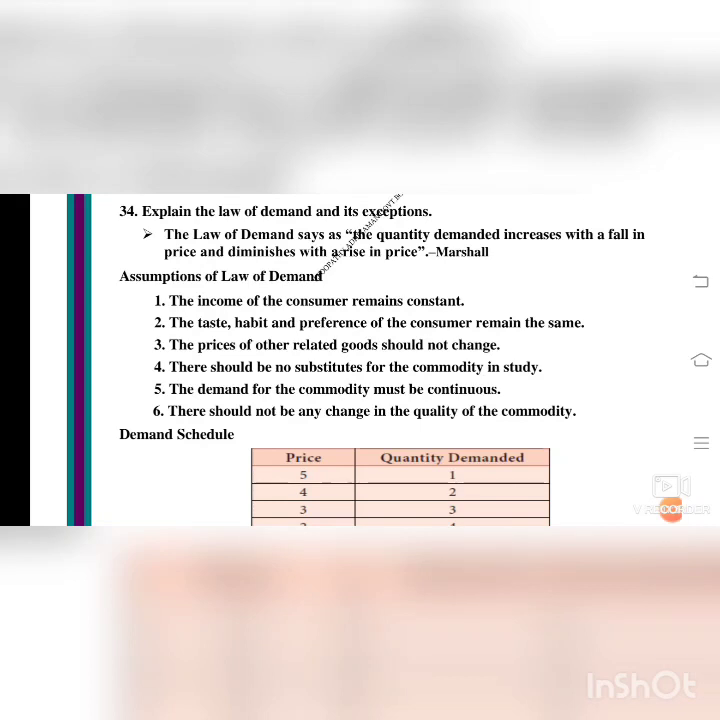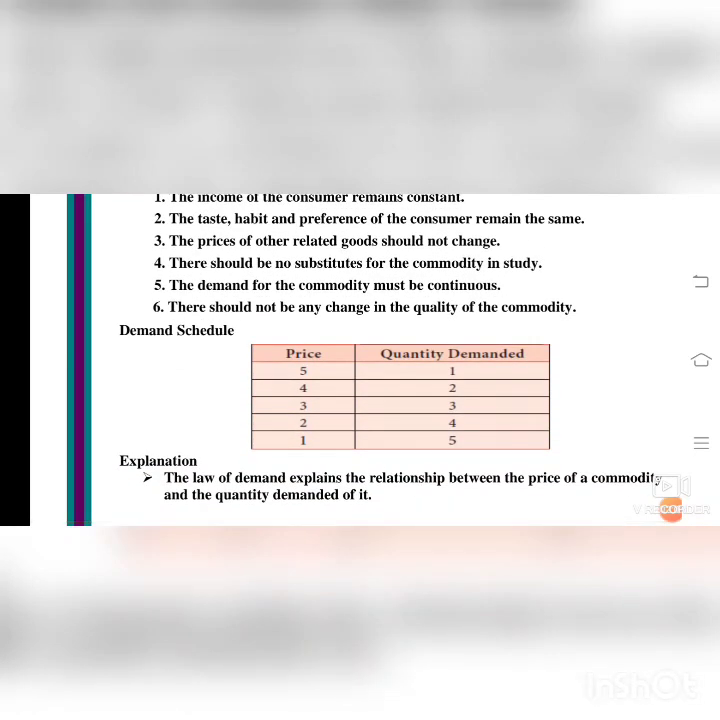The demand for the commodity must be continuous. There should not be a break in the production of the product. If there is a break, it will disturb the mindset of the consumer. There should not be any change in the quality of the commodity. This is very important. You buy cooking oil or any other product, eatables or food items, you must have the same quality of the commodity. When there is a change in the commodity, of the taste or preference or habit, what will happen? The demand will change.